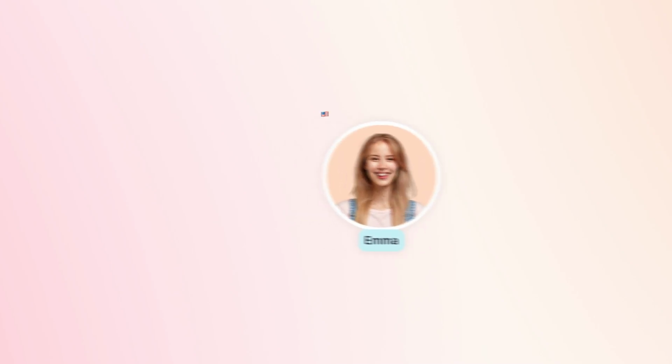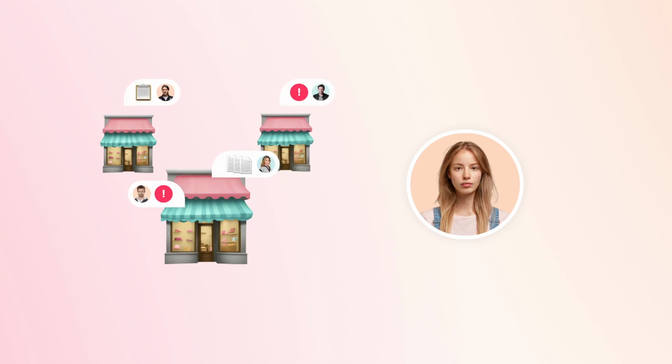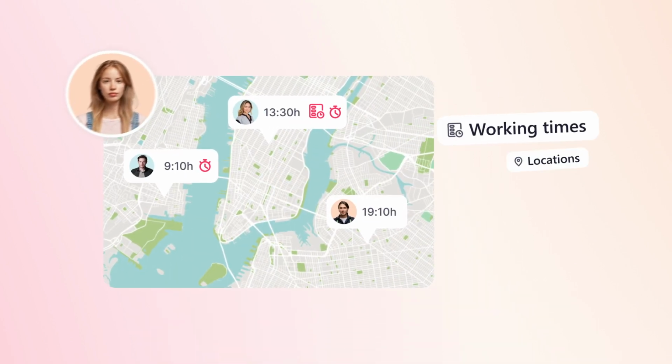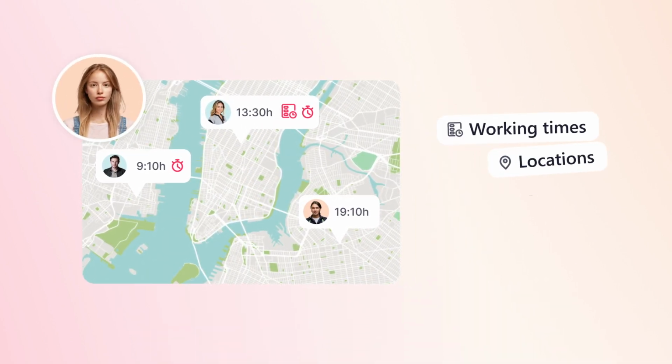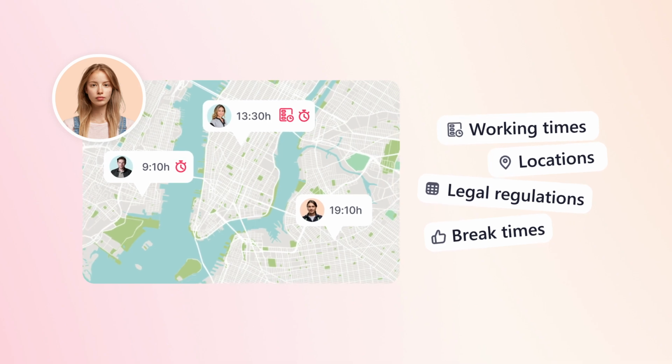Emma's dream of owning her own boutique in New York has finally become a reality, but success brought struggles. As her business grew with several branches and more employees, so did the problems. Different agreement hours, working times and locations, duty rosters and legal regulations on break times. It was impossible to keep track of everything.